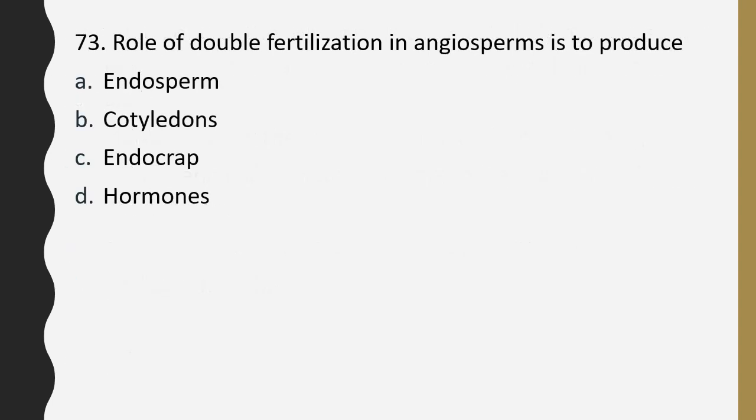Question number 73. Role of double fertilization in angiosperms is to produce endosperm, cotyledons, endocarp, hormones. Role of double fertilization in angiosperms is to produce. The correct answer is option A. It is to produce endosperm.